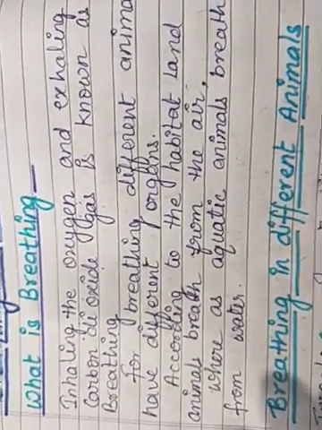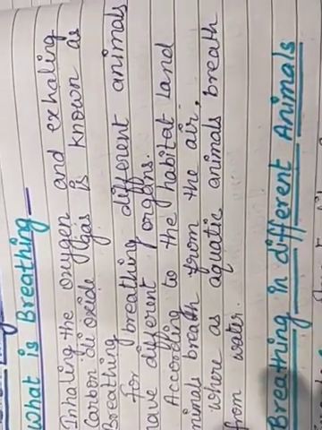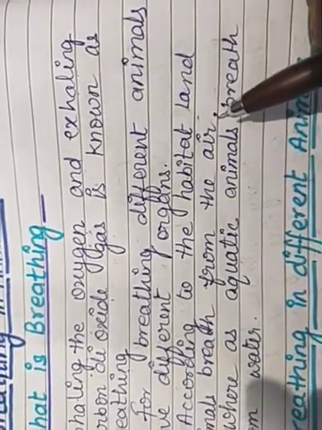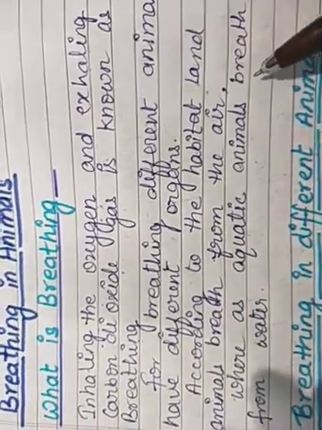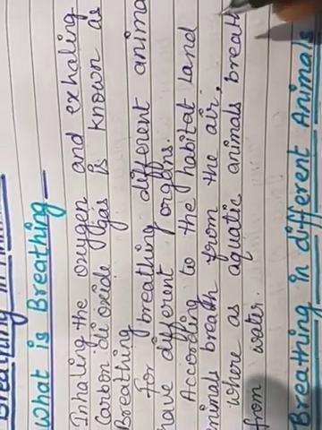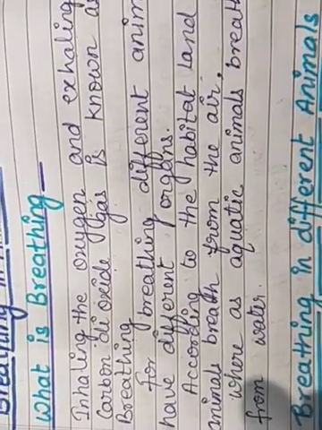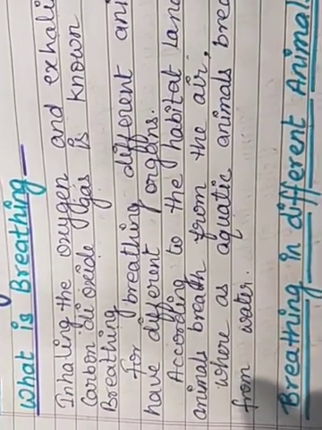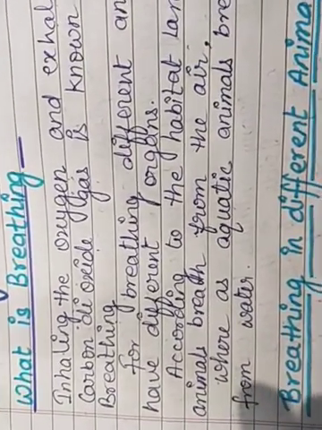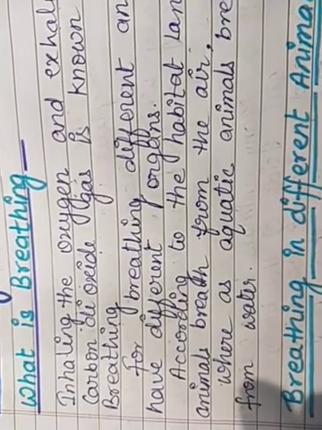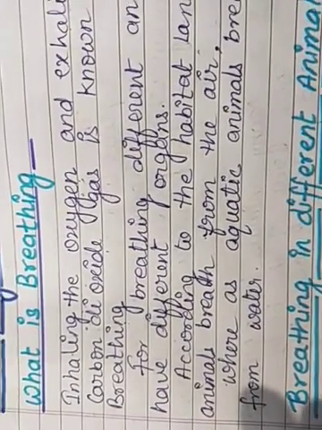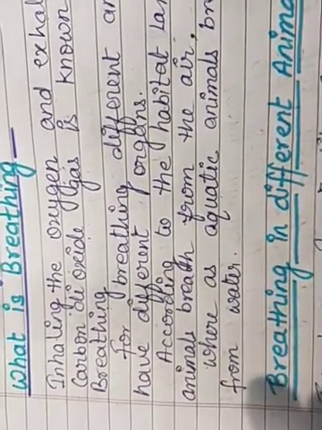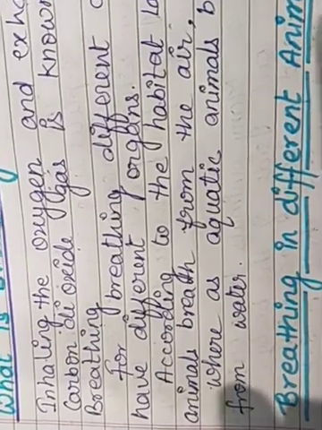I mean to say that the habitat, like the terrestrial habitat, the land habitat, and the aquatic habitat, meaning the animals who live inside the water. The animals who are living on the land have different kinds of organs, their process of breathing is different, and the animals who are living under the water have different kinds of organs and perform respiration or breathing in a different manner.